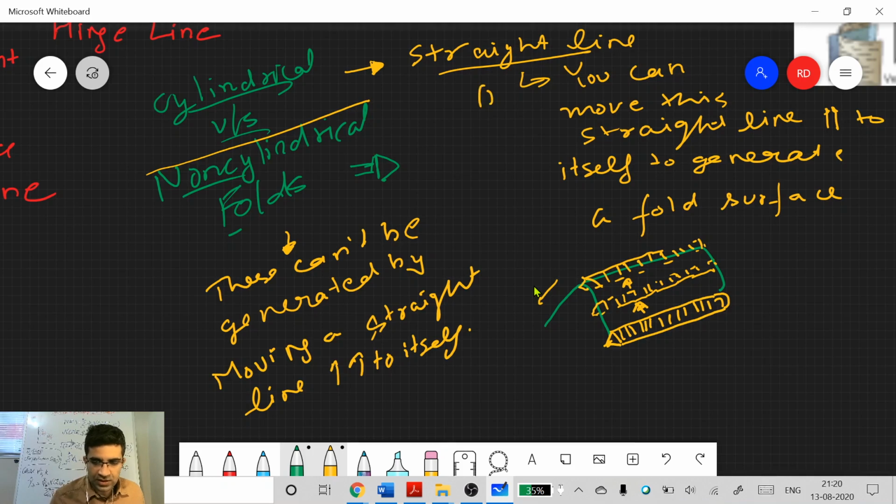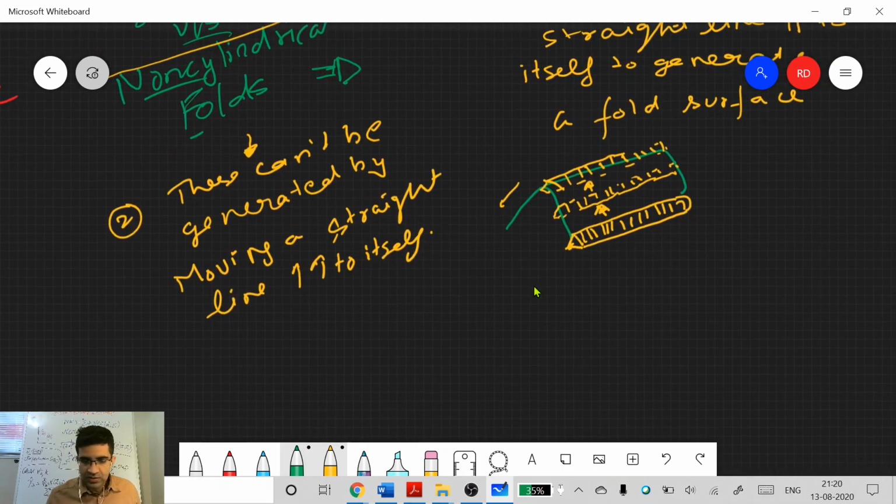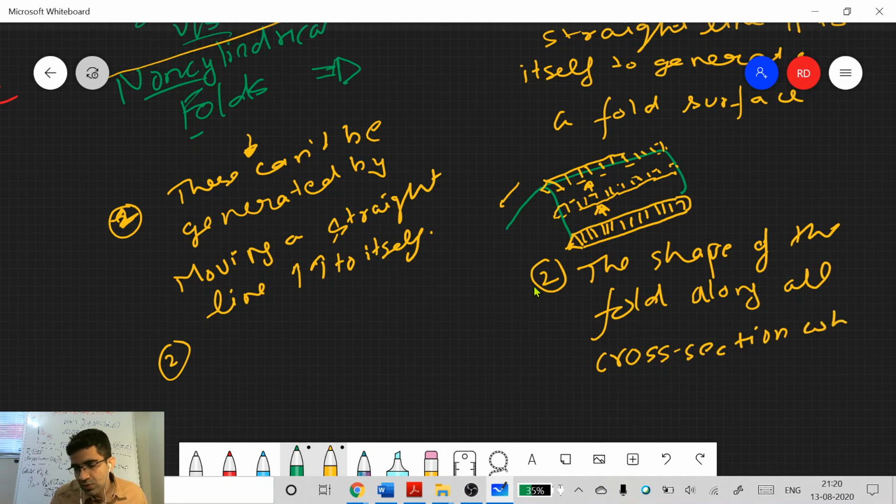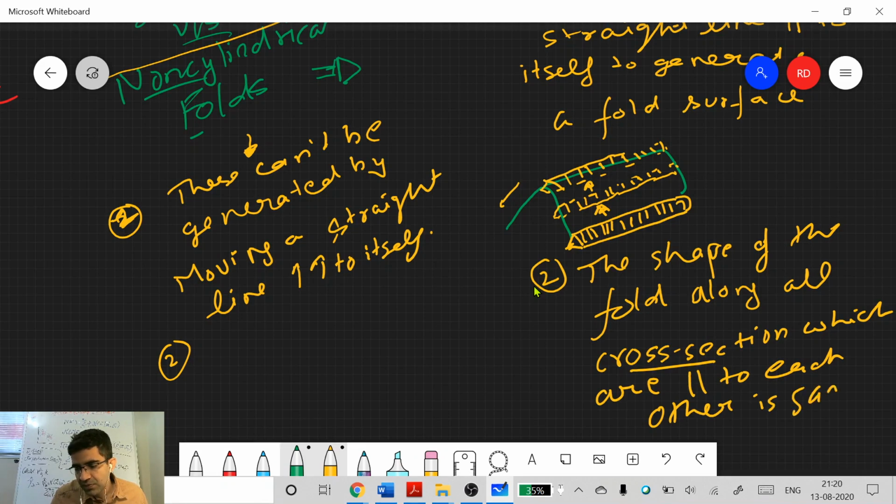So take this as the first point. The second point of difference, which is again a consequence of the first point only, is that the shape of the fold across all cross sections which are parallel to each other is the same.